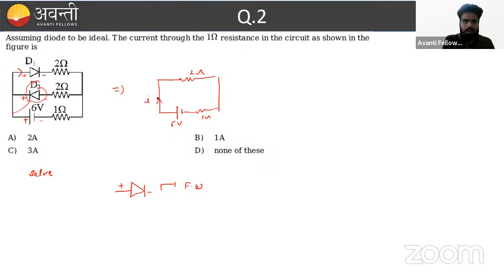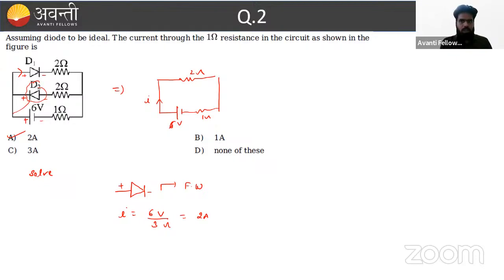So what is the current, beta? We can say if the current is I here, so I is nothing but net voltage upon total resistance. What is the net voltage, beta? That is the 6 volt, and the resistance is the 3 ohm. And we will get the answer here, beta, that 2 ampere. I hope this is clear. That 2 ampere is the correct answer.